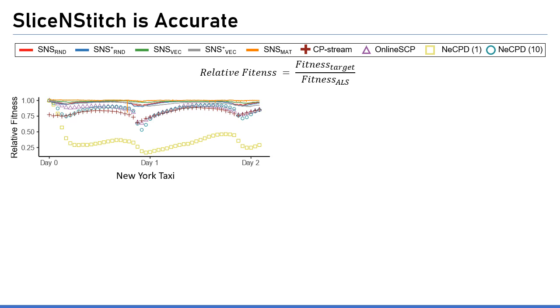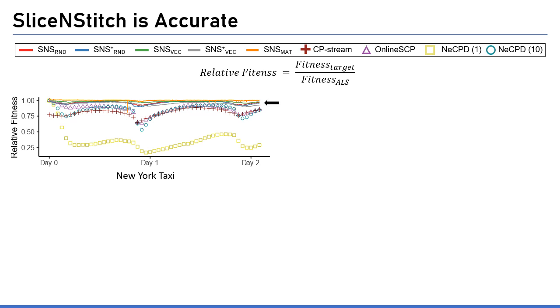We use the relative fitness, which is the higher, the better, for the accuracy measure. There are 2 kinds of ALS CPD according to the iteration number. Performances of baselines are revealed per update period, while those of our methods are revealed every time.